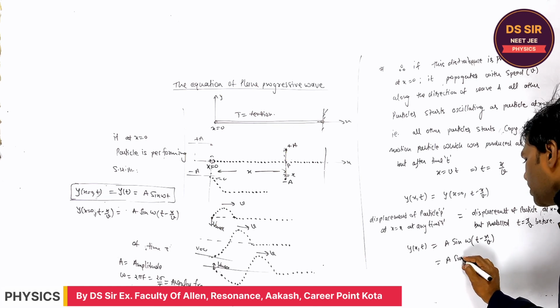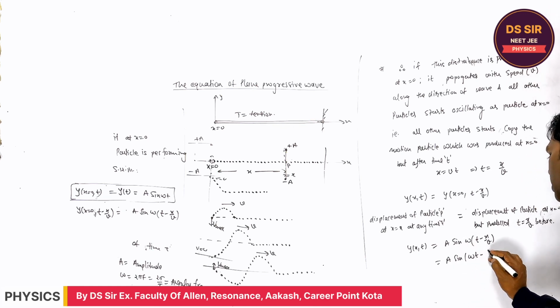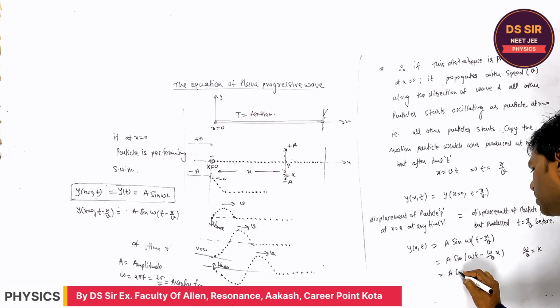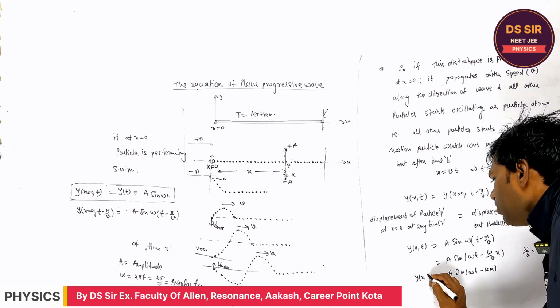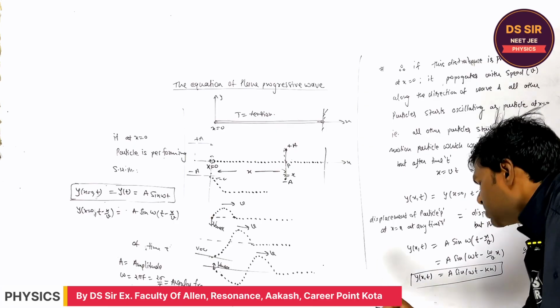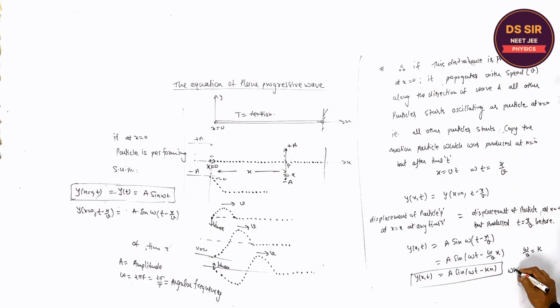So a sine omega t minus omega upon v into x, and this omega upon v is called the propagation constant k. If you treat this as a constant k, it is a sine omega t minus k x. So this is the equation of the traveling wave along the positive direction, where k is omega upon v, and it is called the propagation constant.